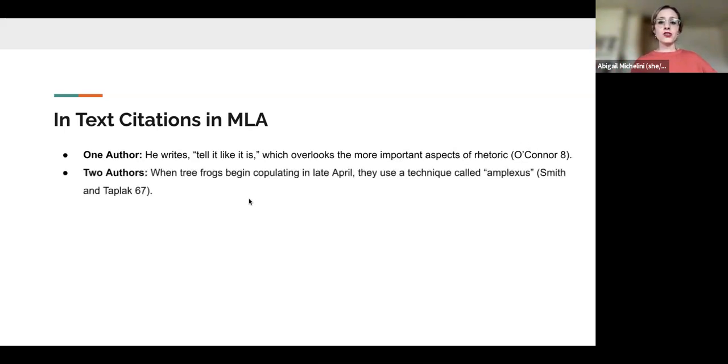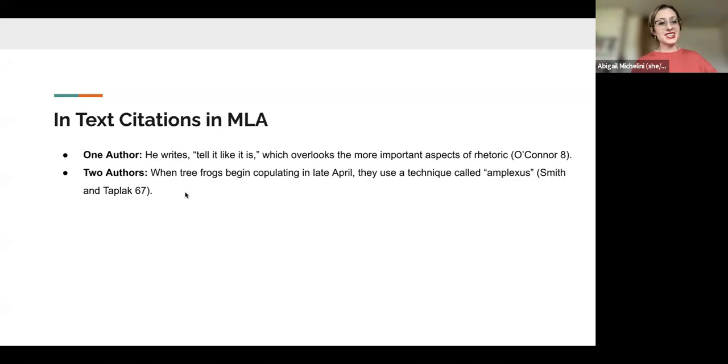If there's two authors, okay, it's going to mimic that format that we just went over, where it says Smith and Toplick, like right here, okay? You're going to use the and, you're going to put both last names and then the page number. So here, when the tree frogs began copulating in late April, they use a technique called amplexus, all right, from page 67 there.